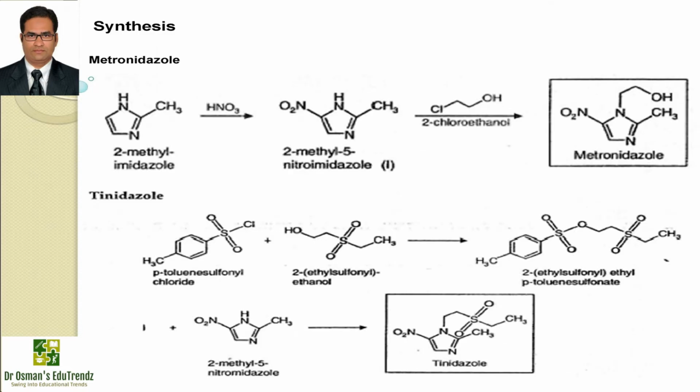Now let us talk about the synthesis of metronidazole, which is synthesized by taking 2-methylimidazole subjected to nitration, obtaining 2-methyl-5-nitroimidazole as intermediate, which again in presence of 2-chloroethanol will give metronidazole. If we talk about the synthesis of tinidazole, then the starting product will be para-toluene sulfonyl chloride when reacted with 2-ethylsulfonyl ethanol to give an intermediate which is 2-ethylsulfonyl ethyl para-toluene sulfonate, which again reacted with 2-methyl-5-nitroimidazole to give tinidazole.